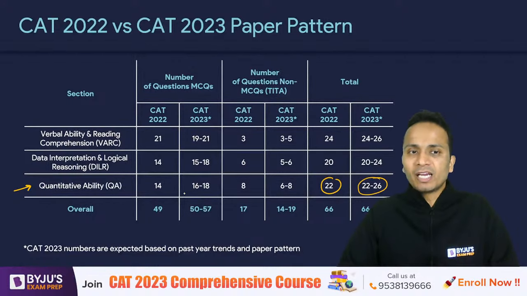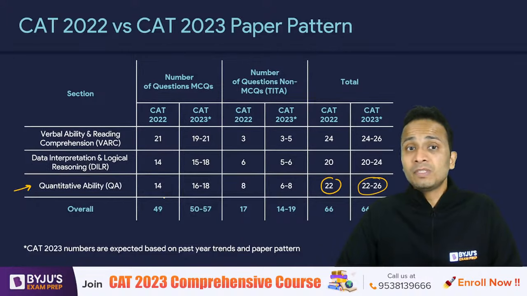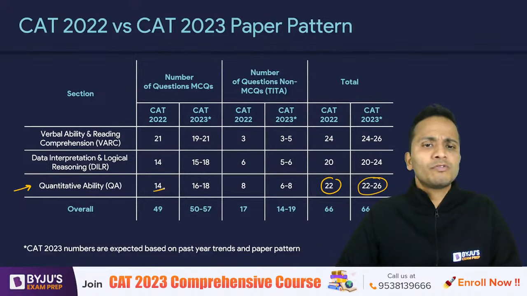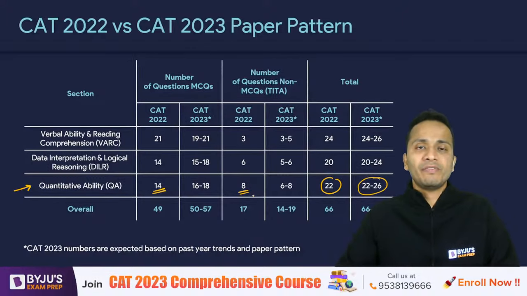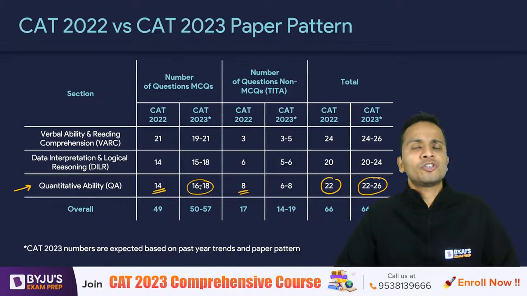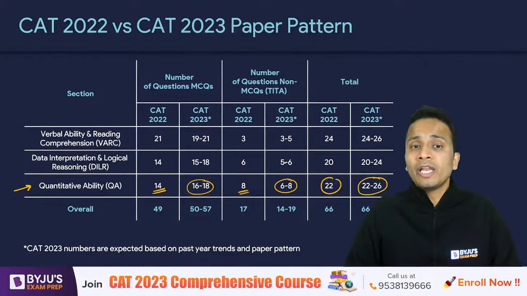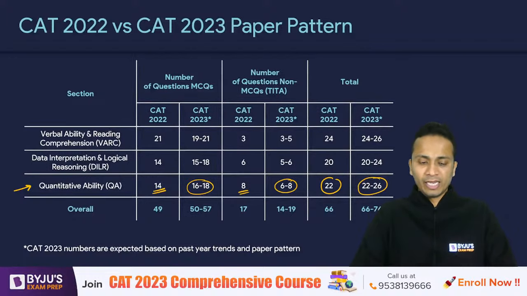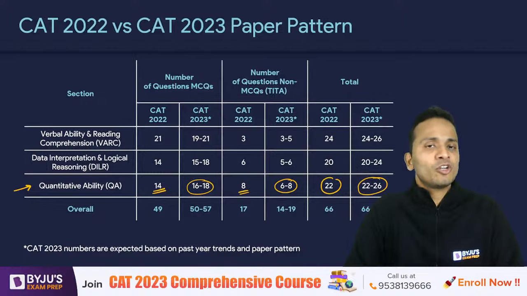Now, if I look at the breakup of the number of MCQ questions and the number of non-MCQ questions, it was 14 questions that were MCQ and 18 questions that were non-MCQ types in the previous year paper of CAT. Now, this may not remain the same. Our expectation is somewhere around 16 to 18 questions of MCQ type and somewhere around 6 to 8 questions of non-MCQ type. Again, I'm telling you, today we'll be discussing only the QA section of CAT.